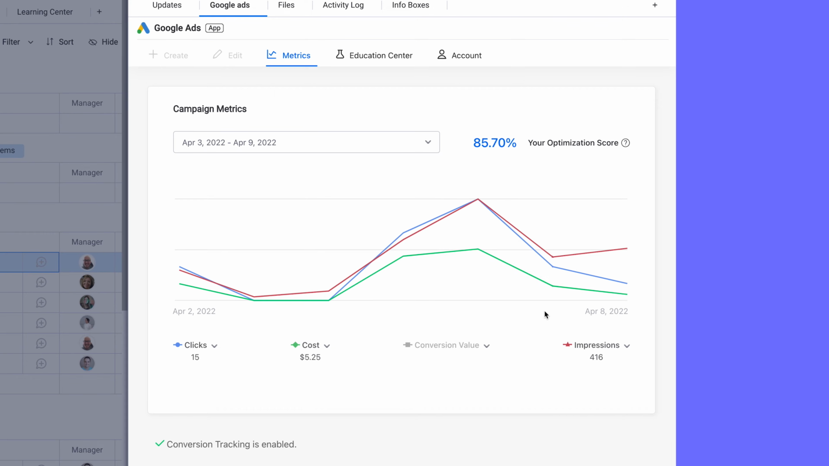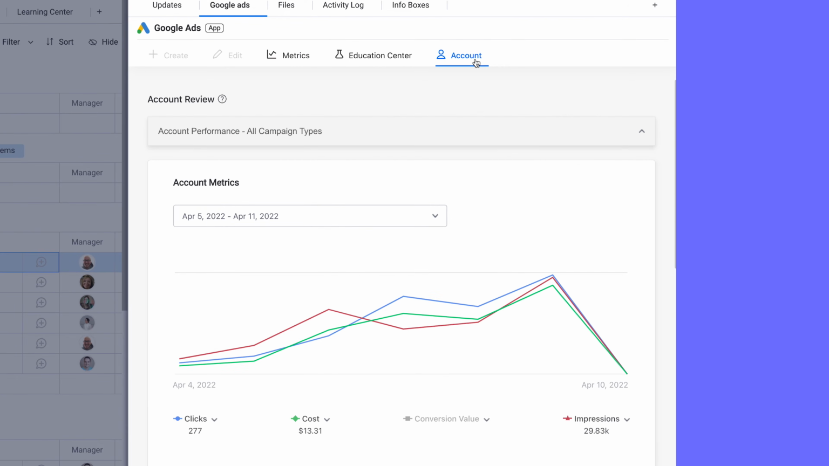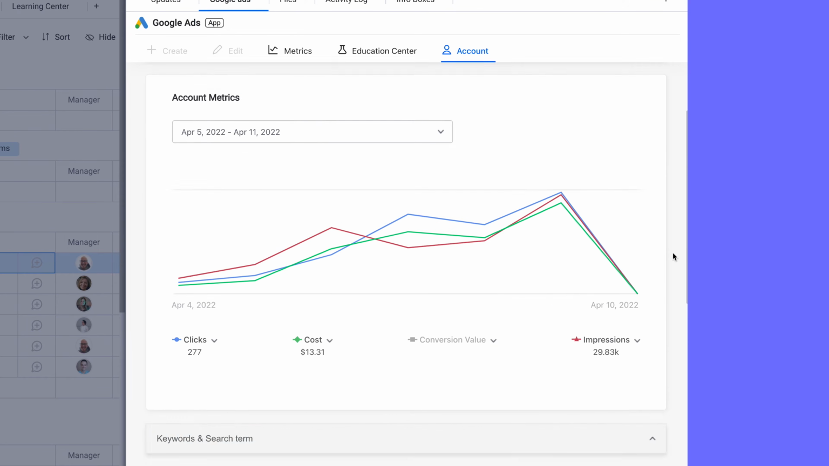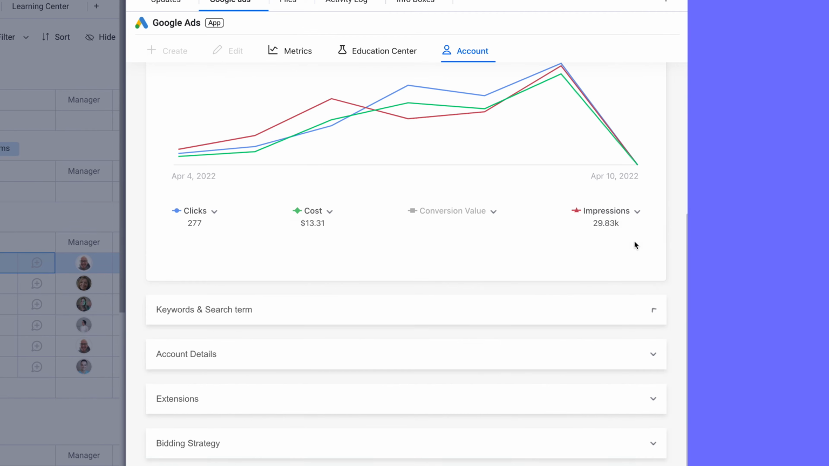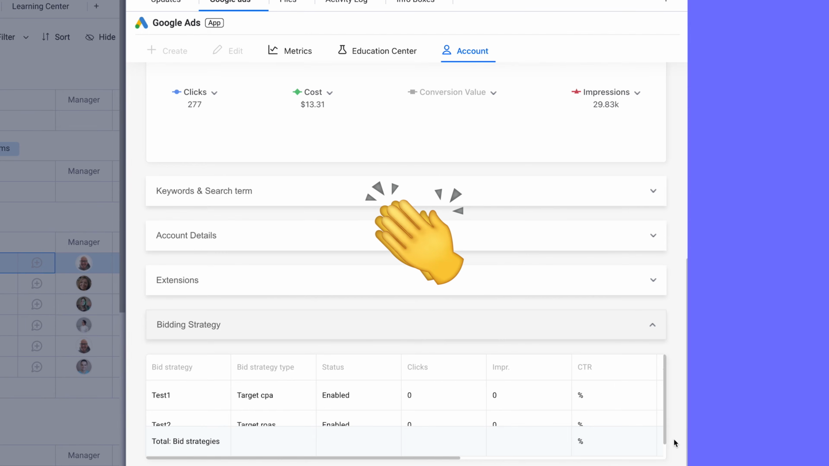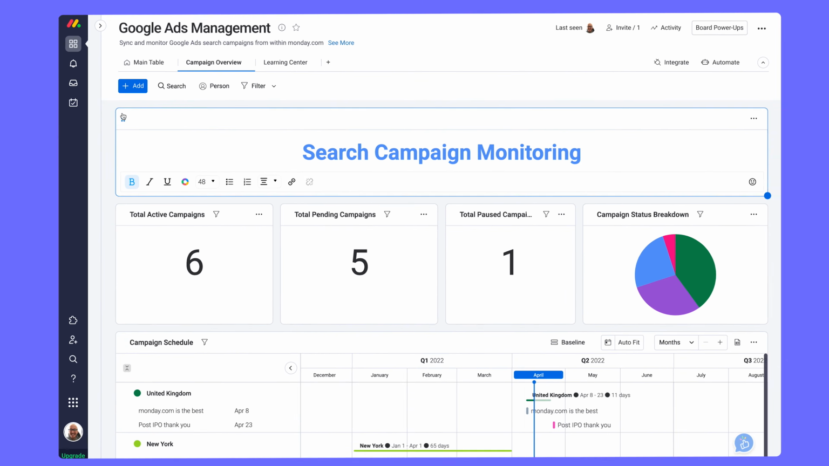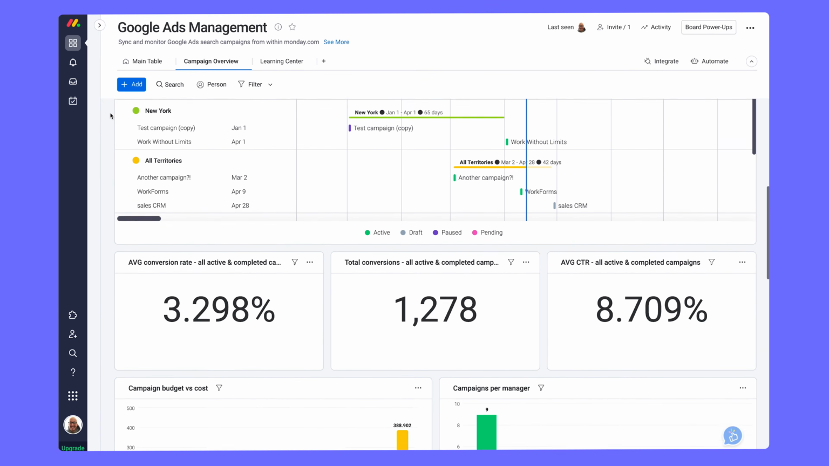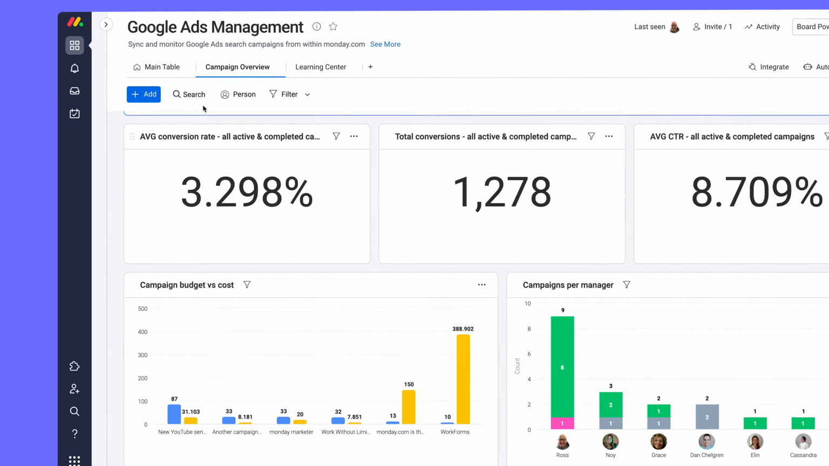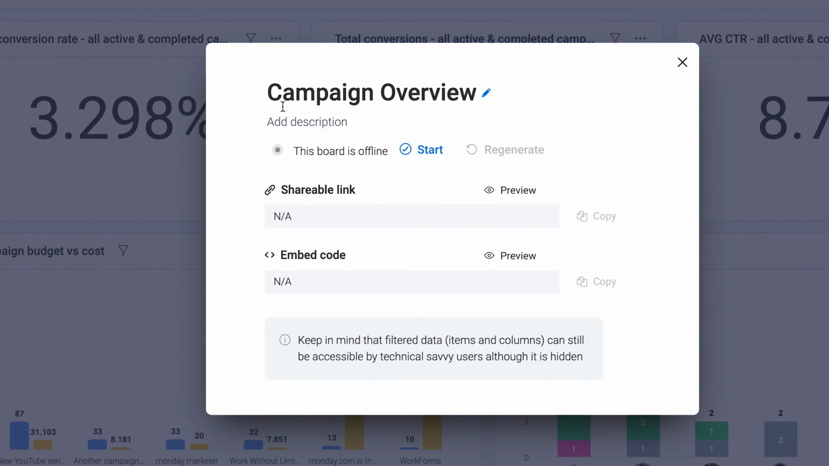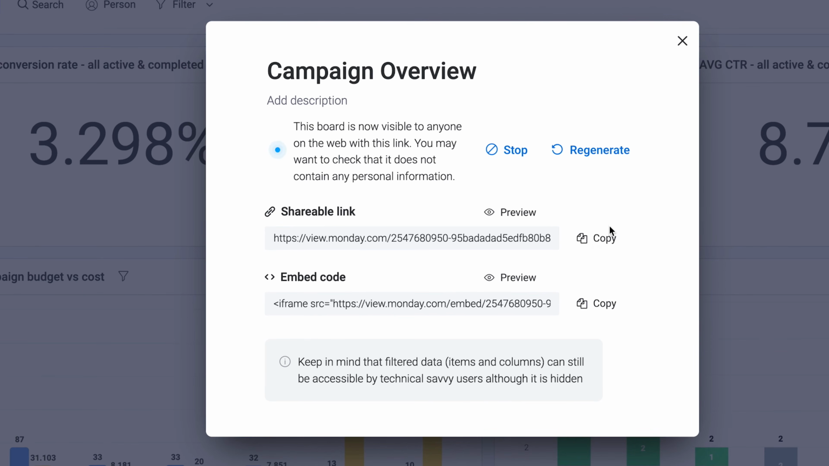Okay, analyzing data from one campaign is great and all, but what about a high-level view of our entire account's performance? In the Account tab, you'll get the full picture of data from all your campaigns in one place. Cool, right? Not only this, but the Campaign Overview tab provides us with an in-depth dashboard of all of our campaigns. And it can easily be sent out via a link. Now, sharing your progress with stakeholders has never been easier.